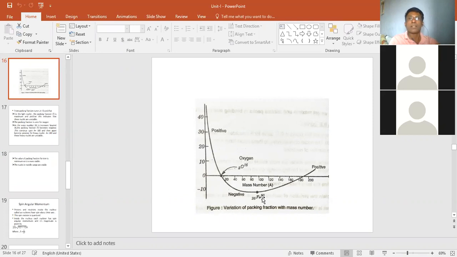Fe has a very small packing fraction, so you can say that this packing fraction is very less, so it is more stable.